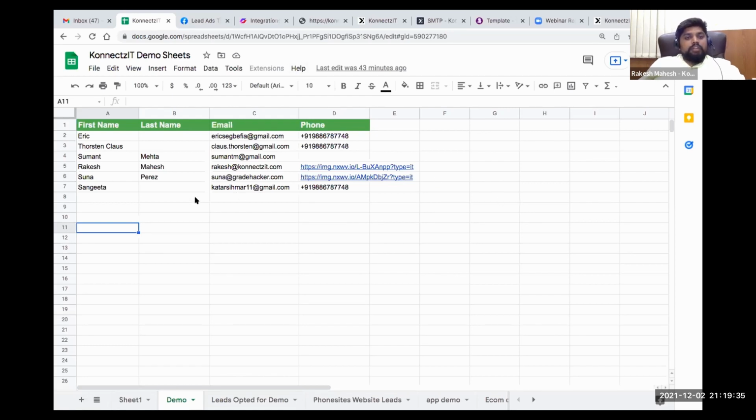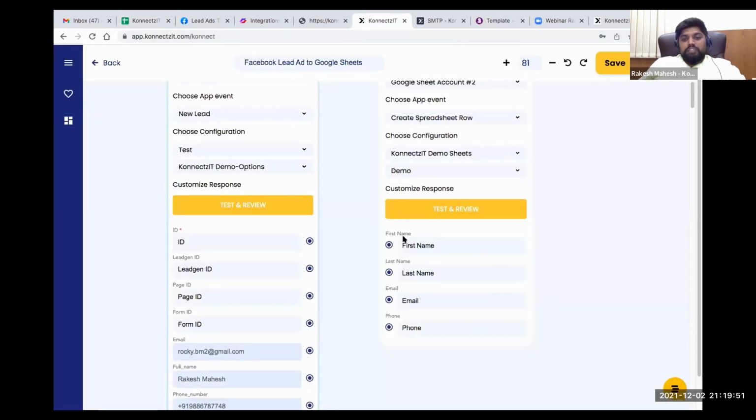Okay, perfect. So you can see that this is a demo sheet, connect sheet. This is my heading: first name, last name, email, and the phone number. And you can see this is my last entry. This is what will be displayed here: first name, last name, email, and the phone number, based on the record in the Google Sheet.